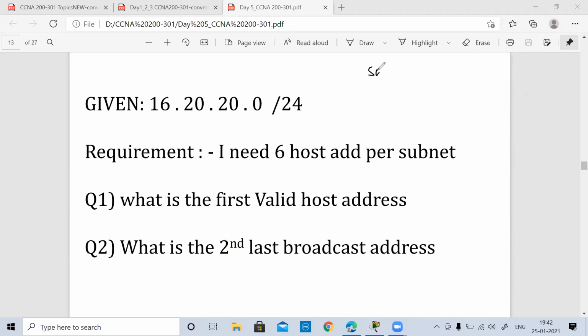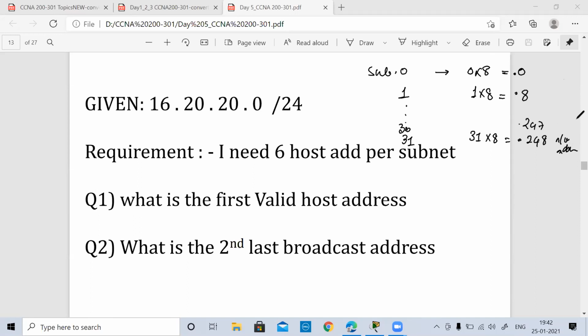So subnet 0 has the network address in the multiple of 8. So 0 into 8 turns out to be .0. For subnet 1, I will do 1 into 8, so my network address is going to be .8 for subnet 1. Likewise, if I continue to subnet 31, which is going to be the last subnet, I have to do 31 into 8. That turns out to be .248. These are my network addresses. That's the last, and the second last will be the previous one, so it has to be .247. It's clear. Thank you. Yeah, sure. Okay.